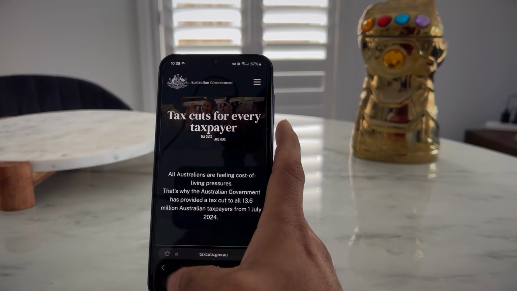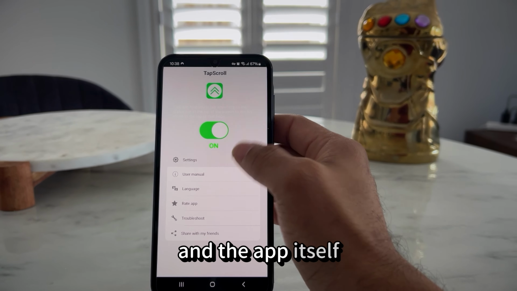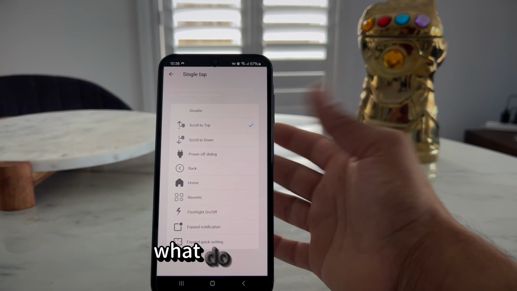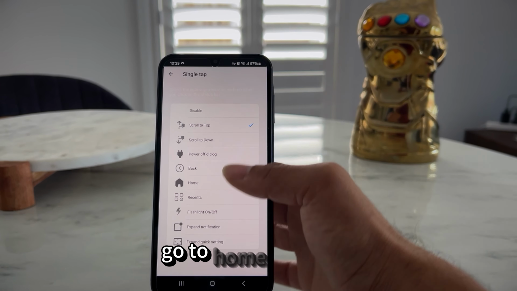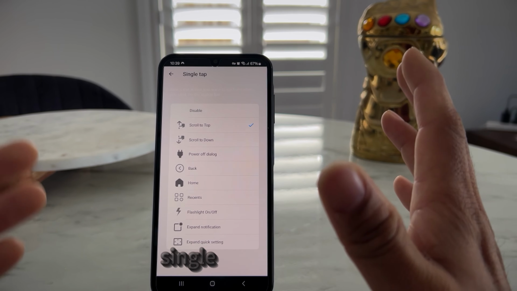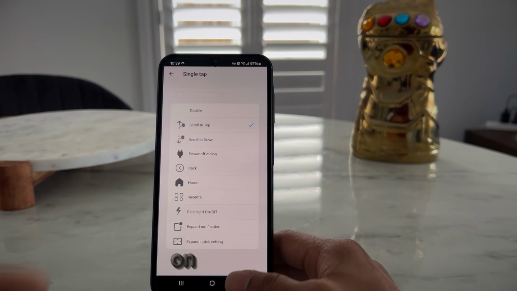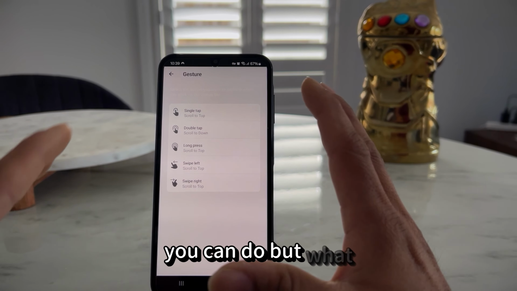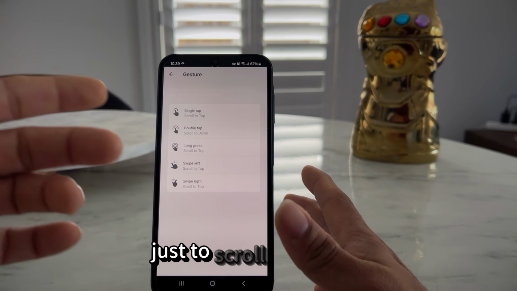If you go into the app itself, into settings in TapScroll, you can choose what you want to do: power off, the dialer, go to home, recents. It's more or less about tweaking your single tap, double tap, and things like that on the screen itself. There's a whole lot of things you can do, but what I've used this one for is just to scroll to the top.